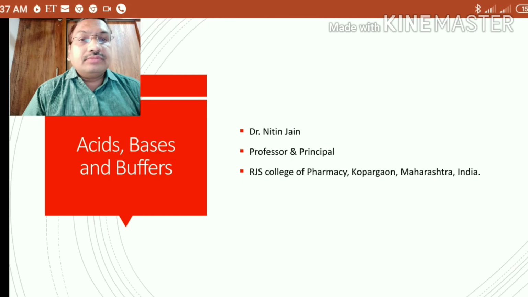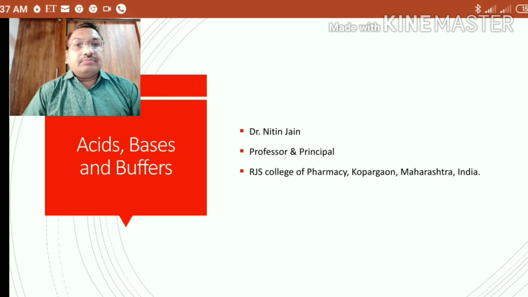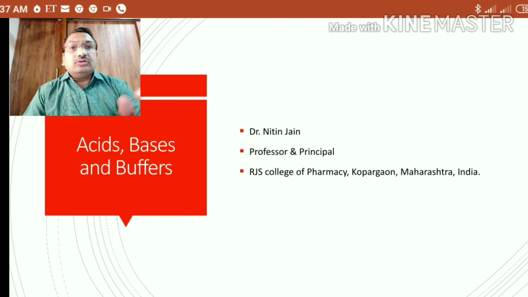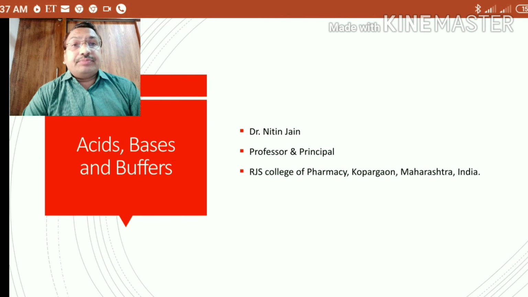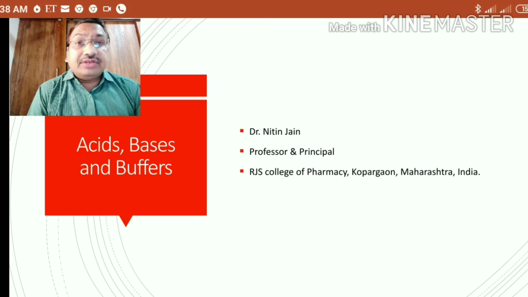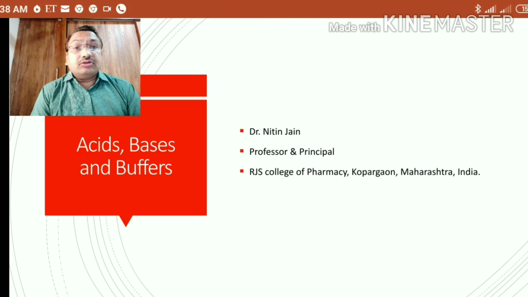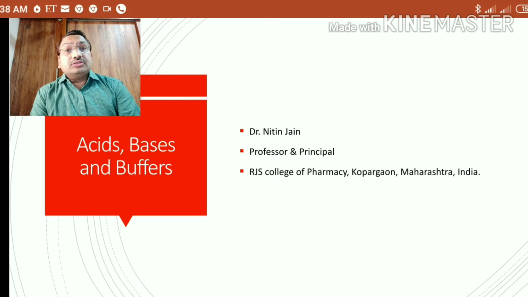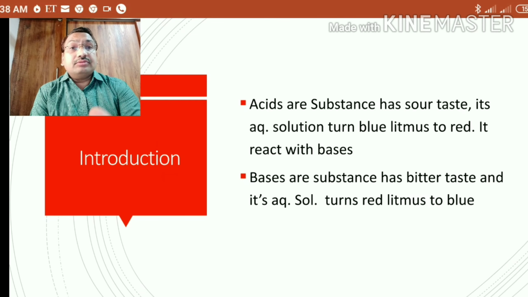We start with acids, bases and buffers. So what are acids, bases and buffers? Before the essence, we find that no particular definitions are given for acid and base. Now, to characterize the definition, it is needed to characterize chemical compounds into particular groups: acid, base and buffers, so they can be classified and used accordingly. So it is very important in acids and bases.